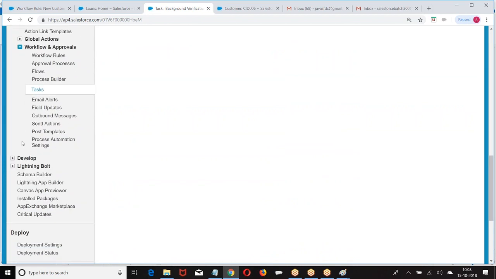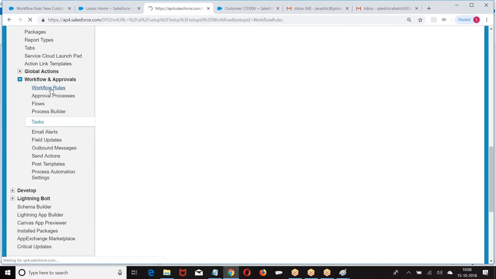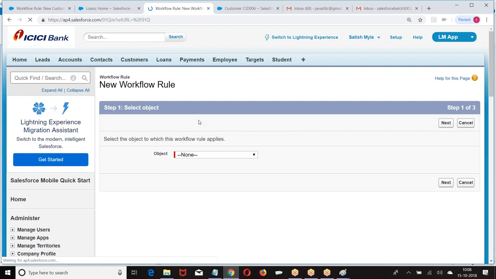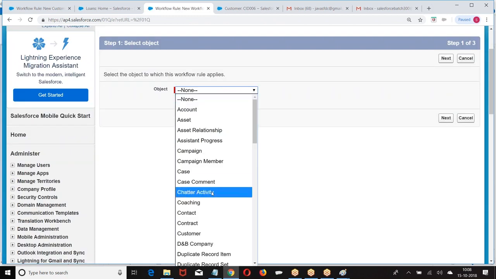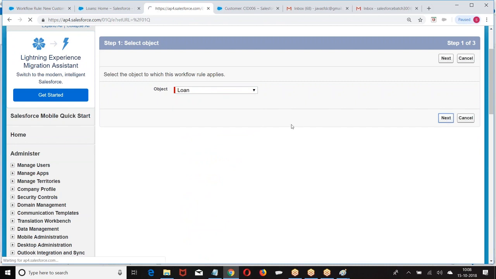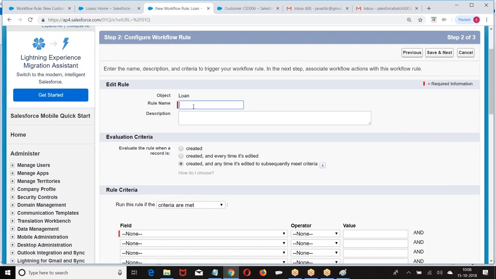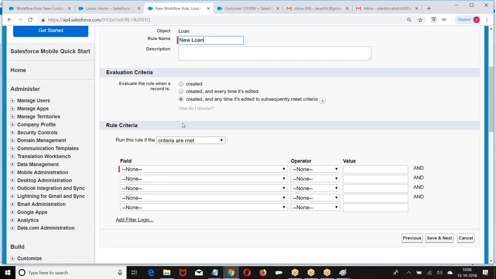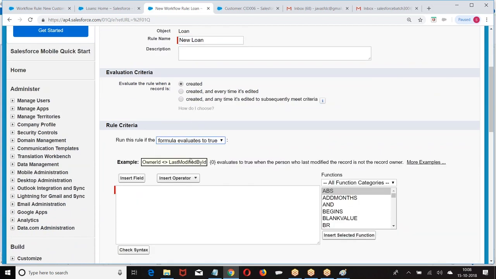Now you create a workflow rule. New workflow rule. Loan. Now, when a new loan record is created, I will go with the formula this time.